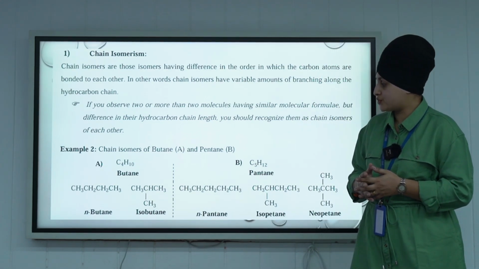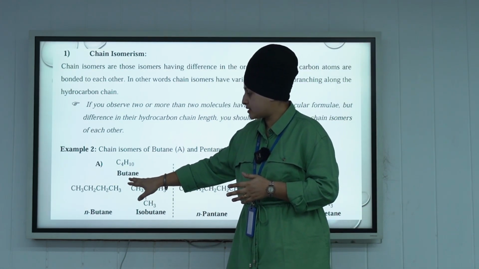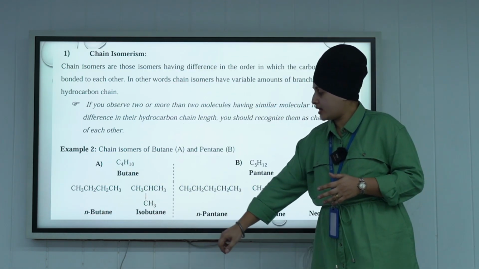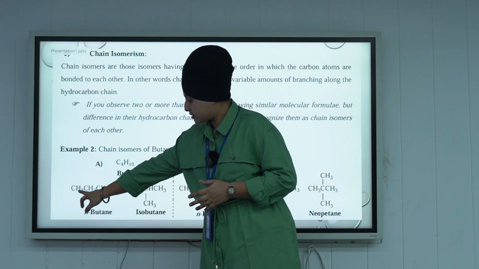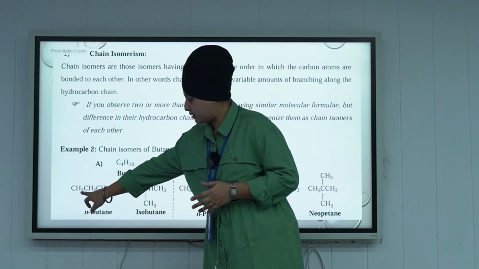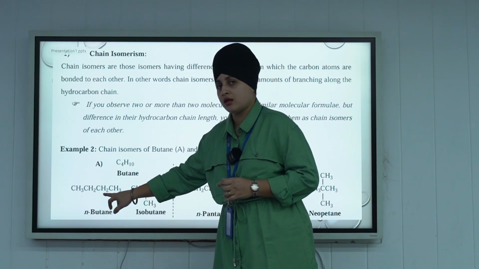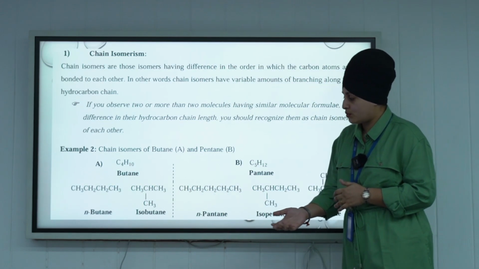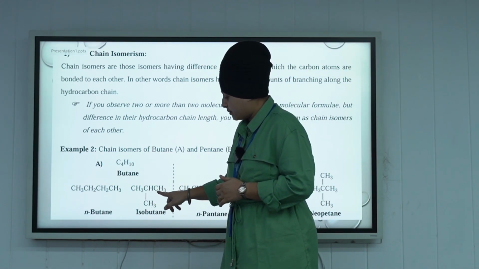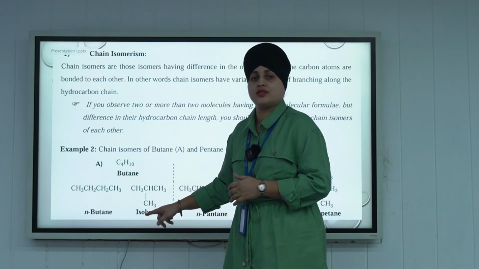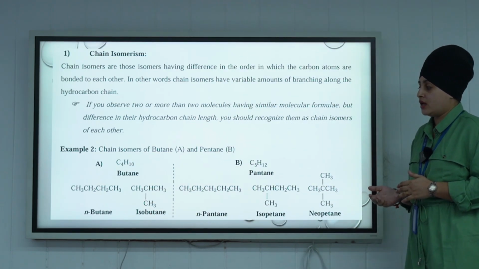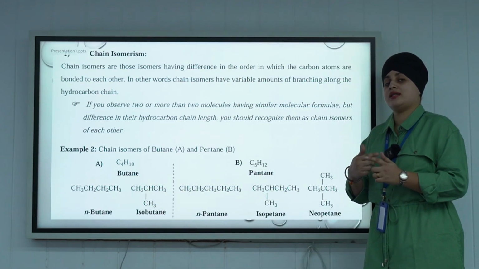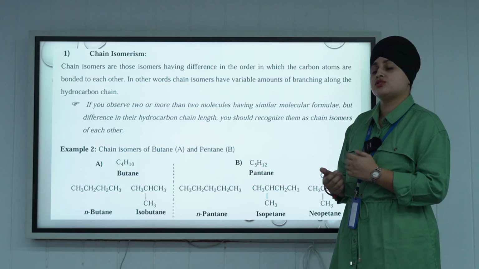For example, consider butane, which we write as n-butane and isobutane. In n-butane, the chain is a straight chain of 4 carbon atoms, and in isobutane, 3 carbon atoms are in the chain and the 4th carbon atom is attached to the center atom. The molecular formula is the same but there is a difference in the chain, and that is known as chain isomerism.